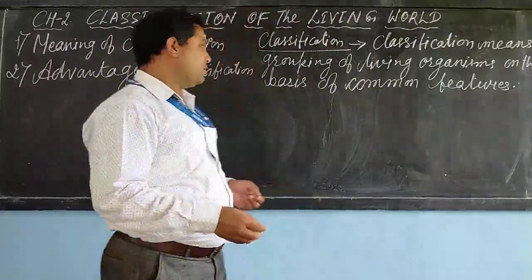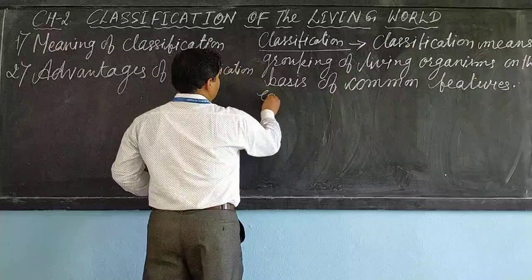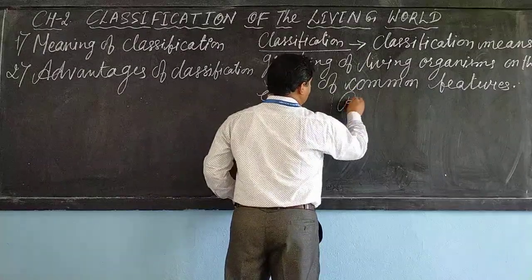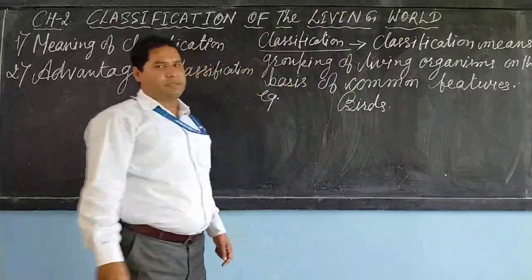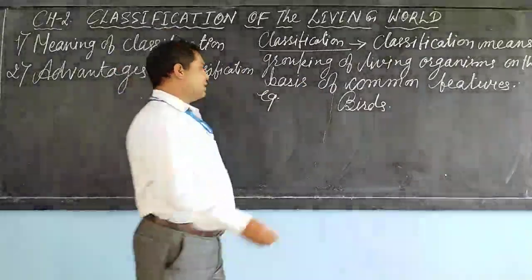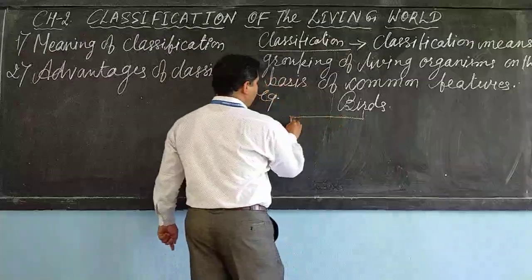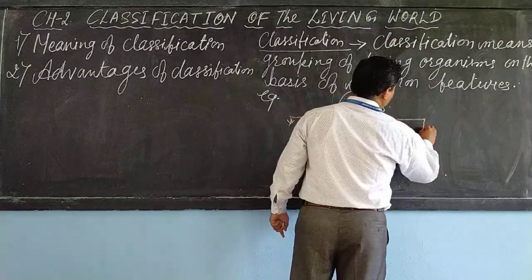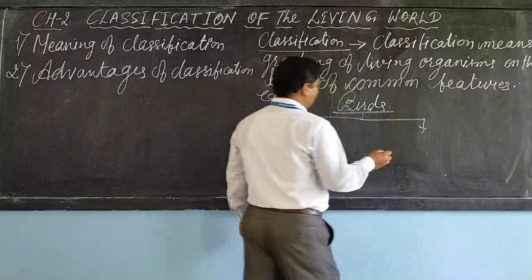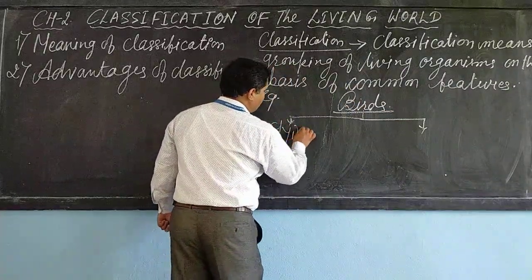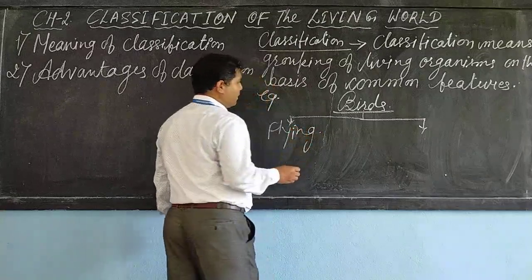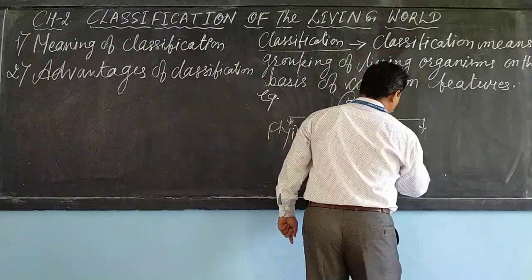Take an example of birds. Birds are basically of two types: one which can fly, flying birds, and those which are flightless.